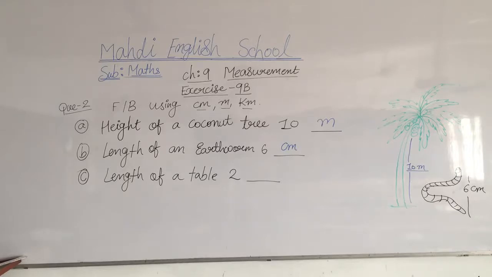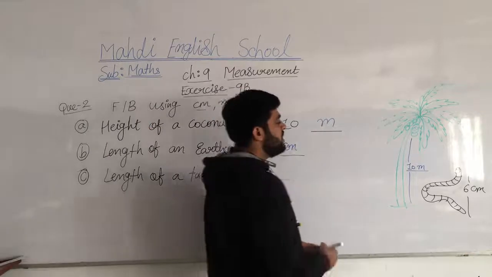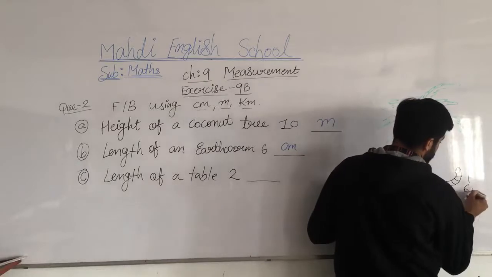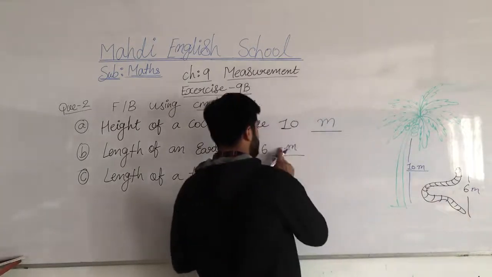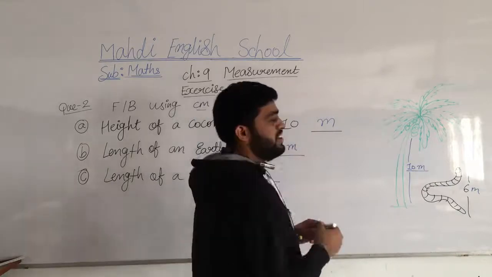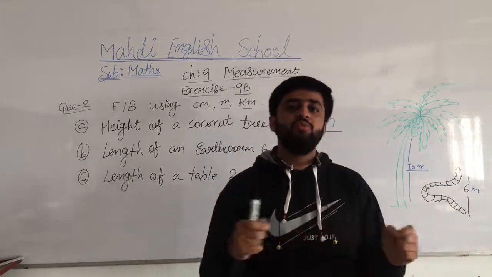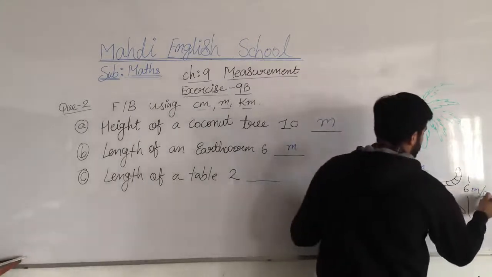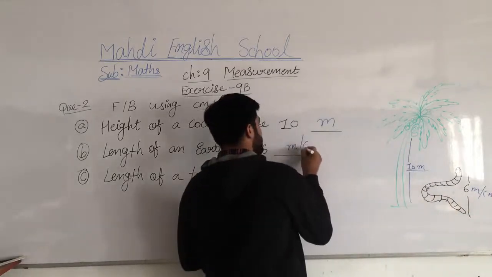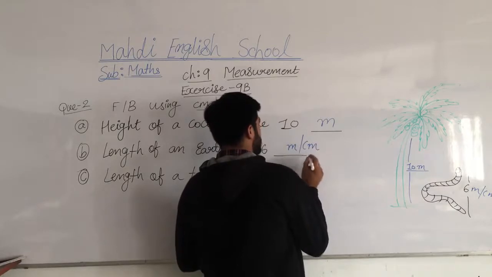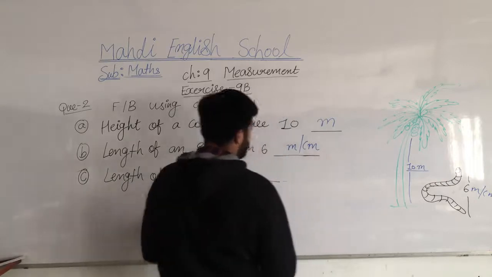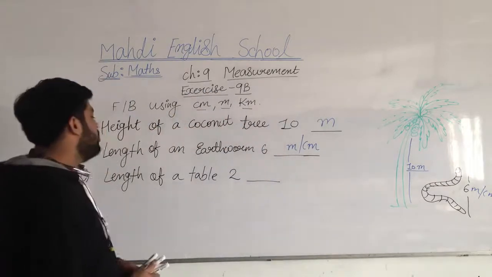Okay, one more thing here. For the earthworm, should we apply meter? In the earthworm we are going to apply a meter, not a centimeter, because we take the whole earthworm and its size is too long. 1 meter, 1.5 meter, if it is possible, so we can take the centimeter. Here both answers will be correct. Both options are correct.